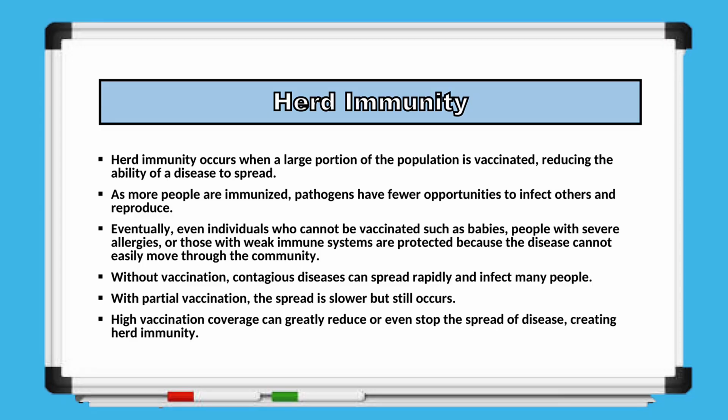Herd immunity happens when a large portion of the population is vaccinated, which reduces the ability of a disease to spread. As more people become immune, pathogens have fewer opportunities to infect others and reproduce. This also protects individuals who cannot be vaccinated, such as babies, people with severe allergies, or those with weakened immune systems, because the disease cannot easily move through the community. Without vaccination, contagious diseases can spread rapidly and infect many people. With only partial vaccination, the spread is slower but still occurs. However, high vaccination coverage can greatly reduce or even stop the spread of disease, creating effective herd immunity.